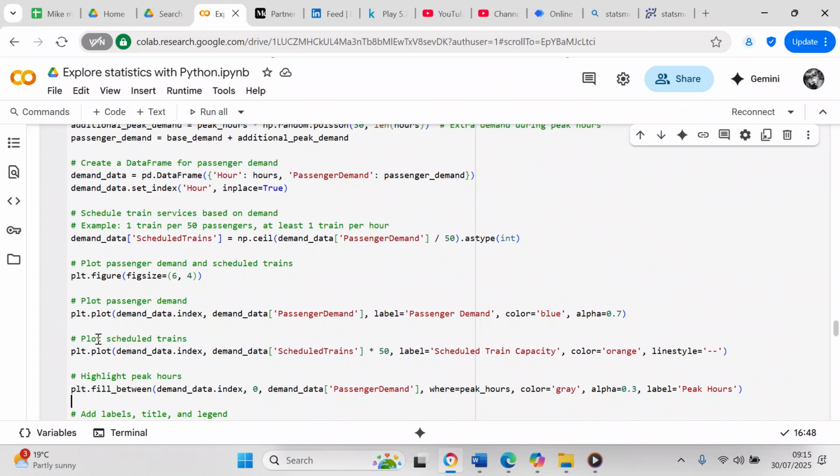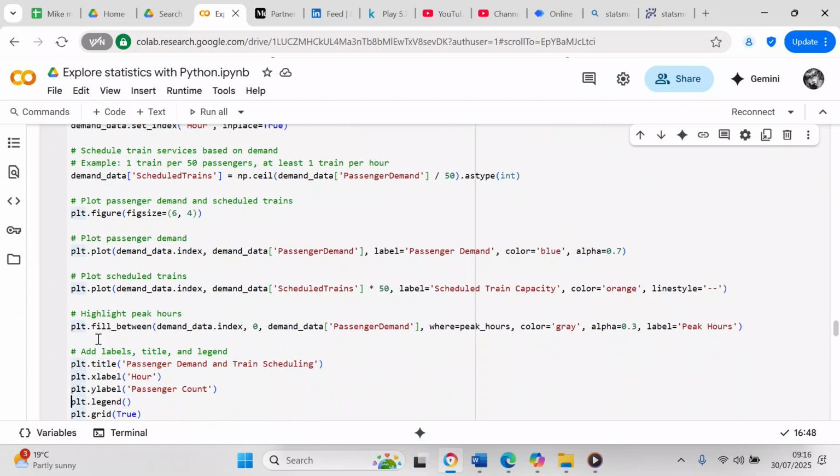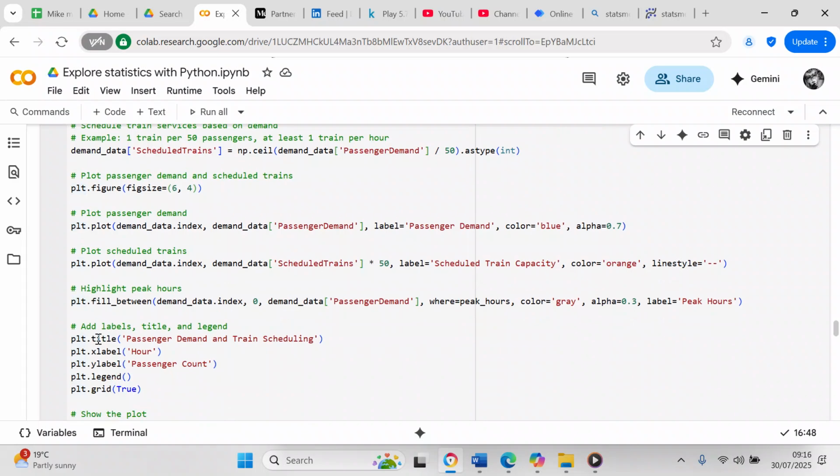Now we're going to highlight the peak hours: plt.fill_between, brackets, demand_data.index, comma, 0, comma, demand_data['passenger_demand'], comma, where equals peak_hours, comma, color equals gray, comma, alpha equals 0.3, comma, label equals 'Peak Hours'. Then we add labels, a title, and a legend.